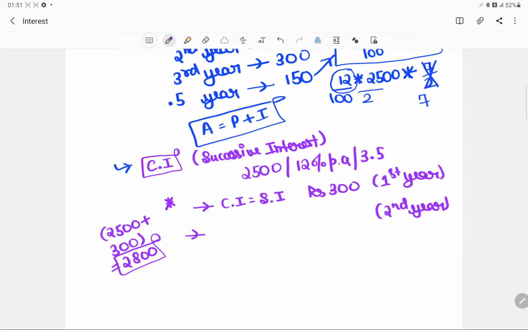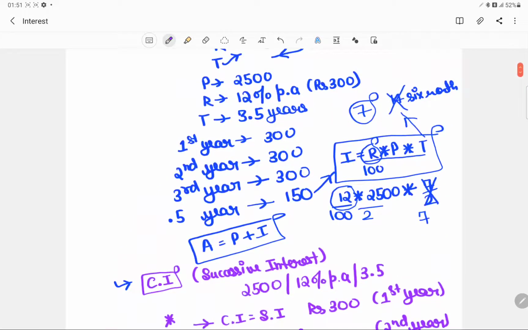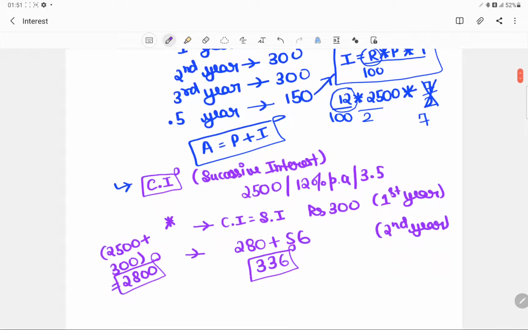So now the interest will be calculated on this. 12% of 2800 would be 280 plus 56, so this would be nothing but 336. So the interest for the second year would be 336. Okay, you got the point, that it won't be calculated over the initial principal, but it would be calculated over the new amount we had.